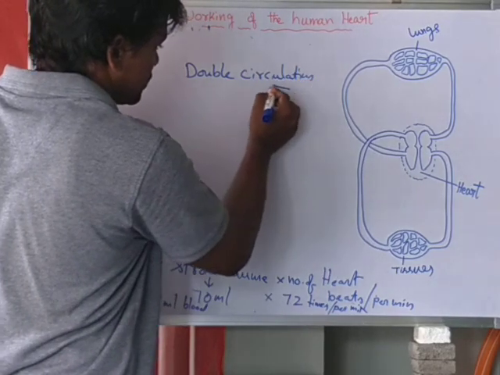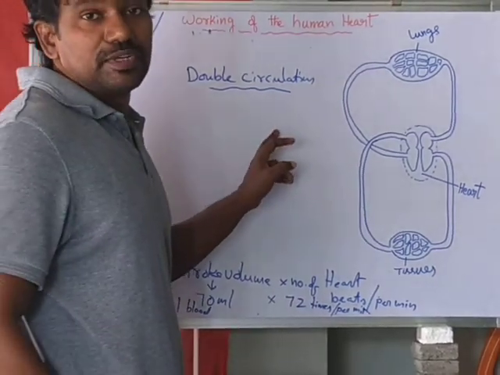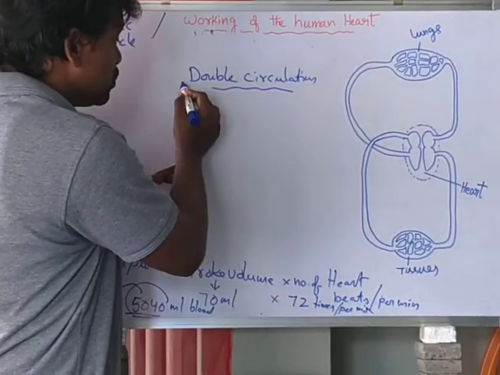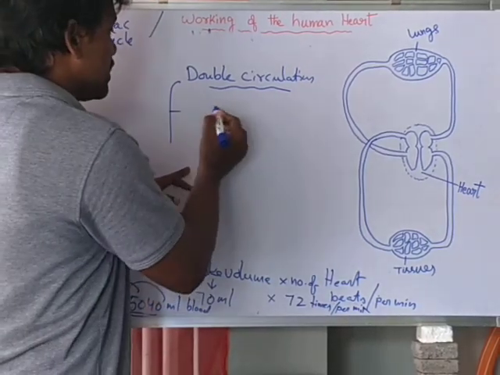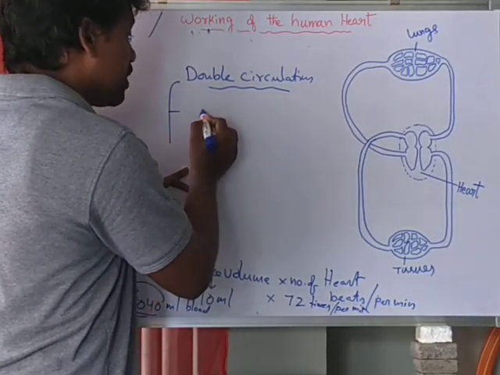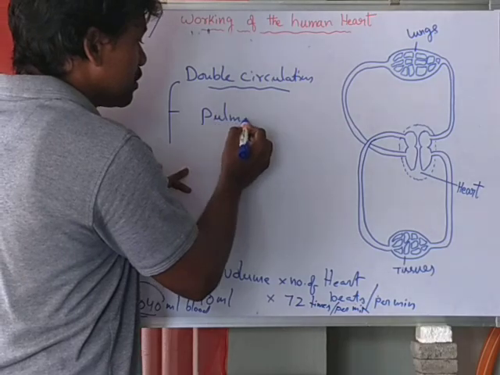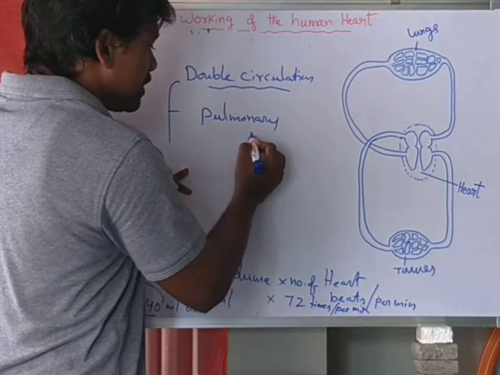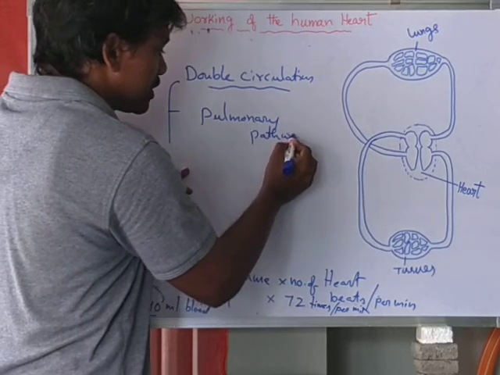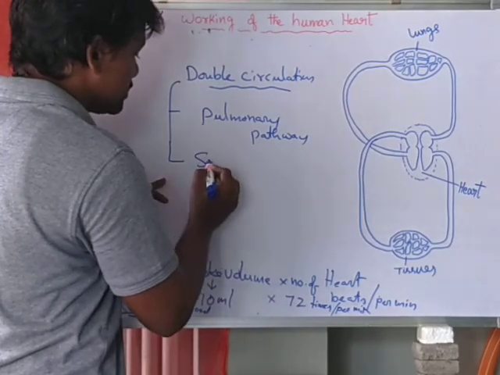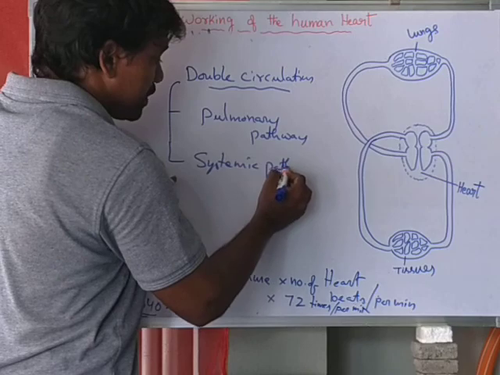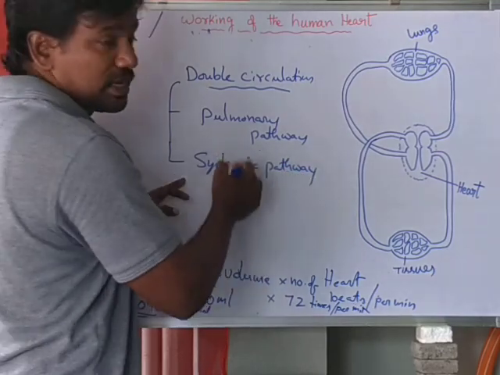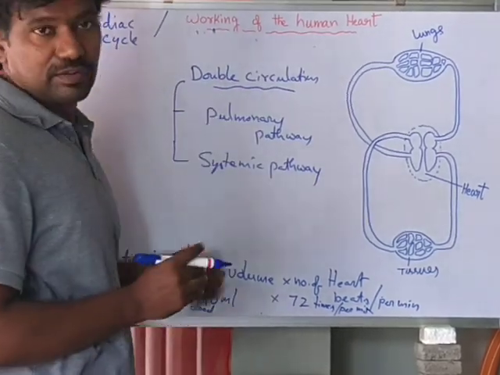Double circulation includes two circuits, two pathways. One is the pulmonary pathway. The second one is the systemic pathway. These two pathways are included in the double circulation.